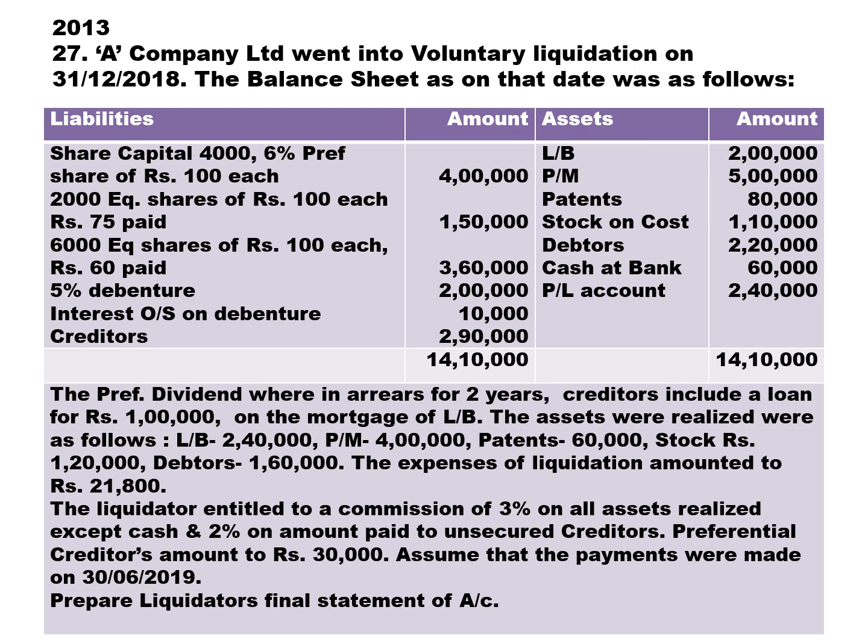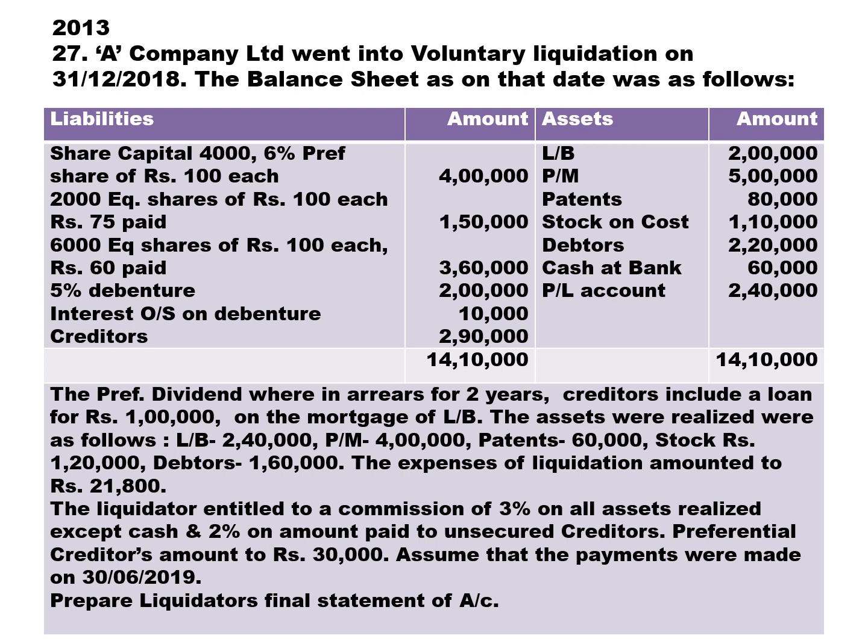Now let's discuss in detail. A Company Limited went into voluntary liquidation on 31st December 2018. The balance sheet as on that date was as follows. We have 4,000 6% preference shares of rupees 100 each, 4 lakh. So 4 lakh is the preference capital, 6% is the rate of dividend. Then we have 2,000 equity shares of rupees 100 each, 75 paid, and another 6,000 equity shares of rupees 100 each, 60 paid. So one equity share is 75 paid, another is 60 paid.